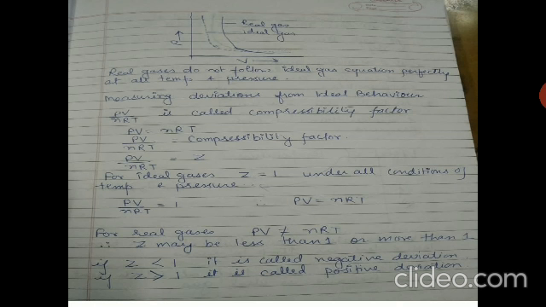In a simple way, we can measure this deviation from ideal gas behavior by a factor known as the compressibility factor.